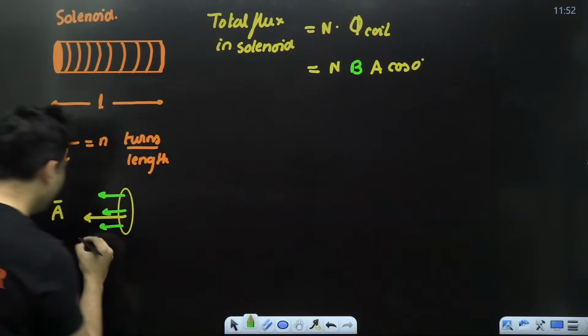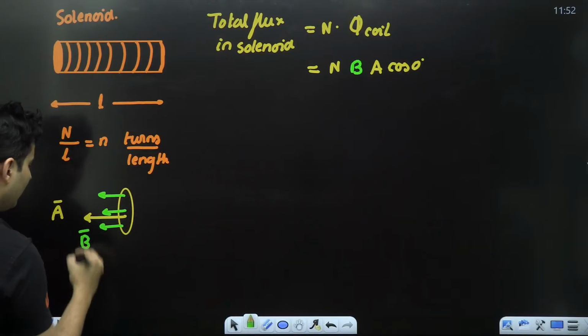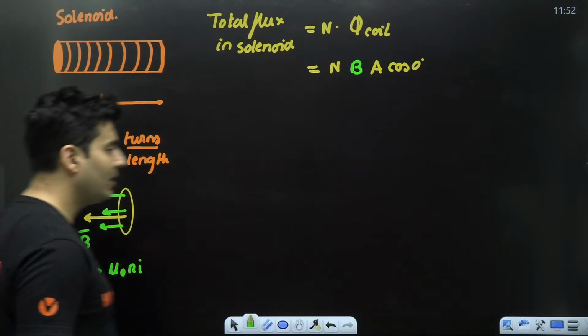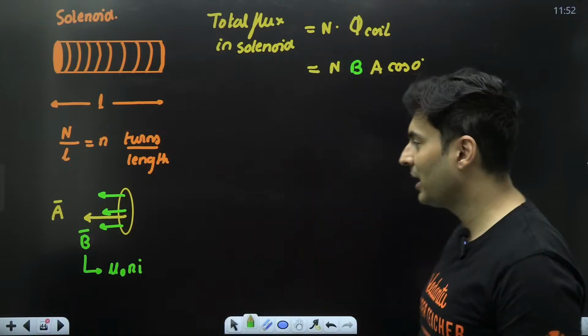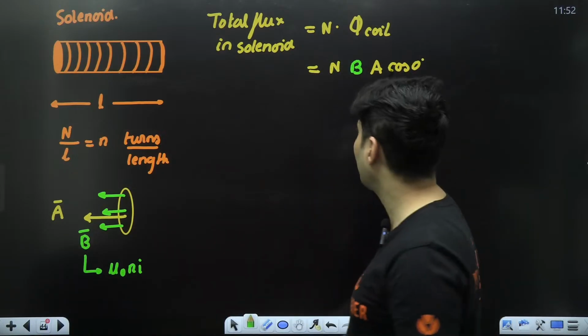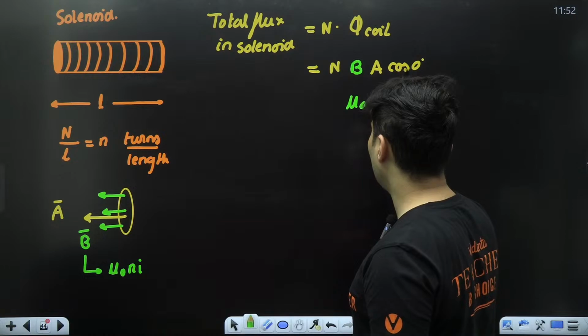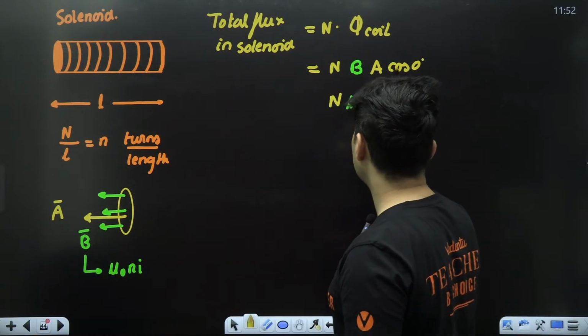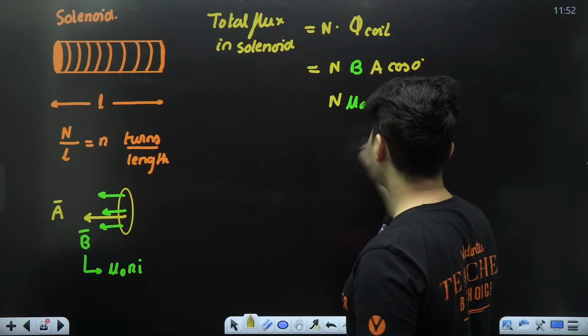And this magnetic field inside a solenoid, we know the formula for it. It is nothing but mu naught times number of turns per unit length times current. We have seen this in the magnetism chapter. So I'll just put mu naught n I over here. This capital N is there, A is there, cos 0 is basically 1.